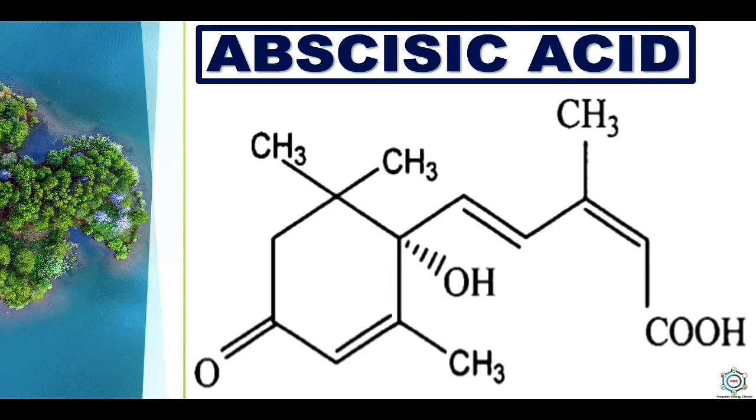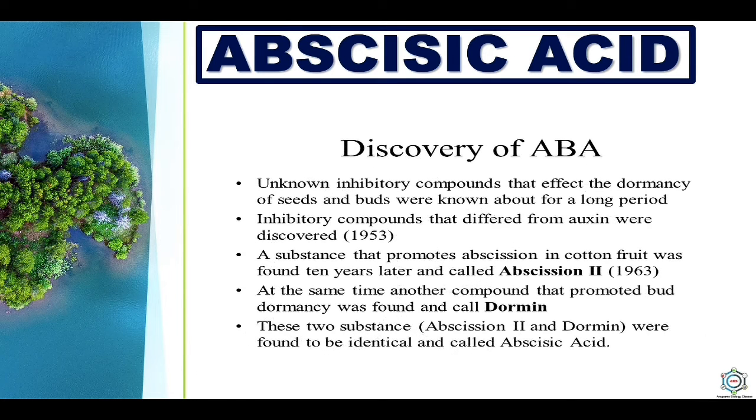The abscisic acid can be synthesized in leaves and then translocated to the stem apex through phloem. Here you can see the chemical configuration of the abscisic acid.